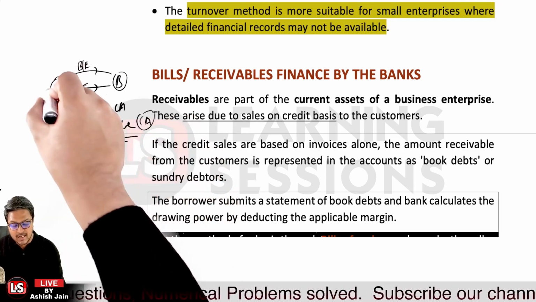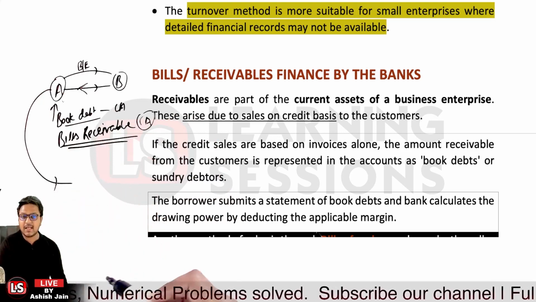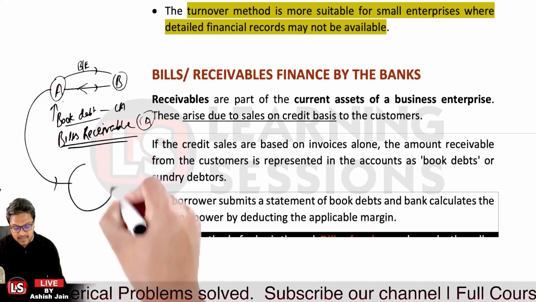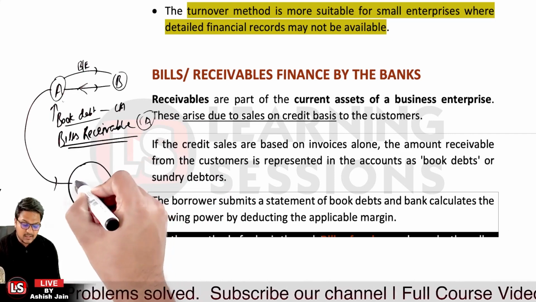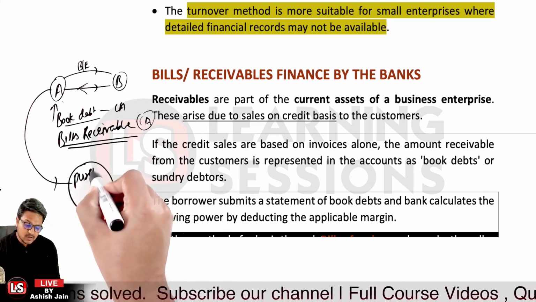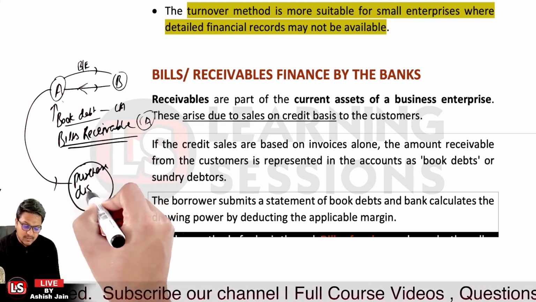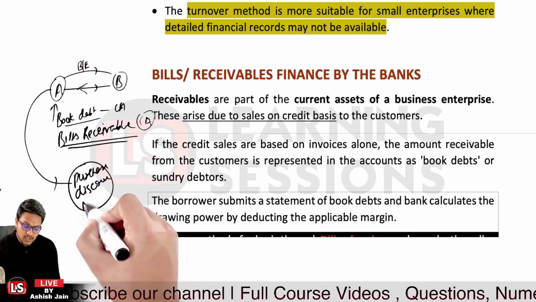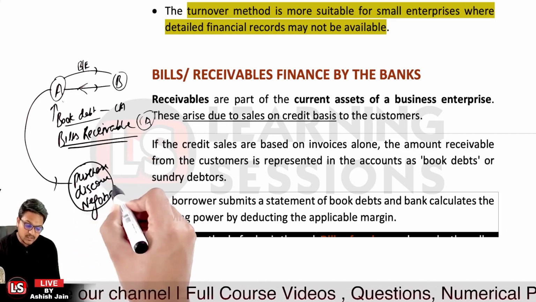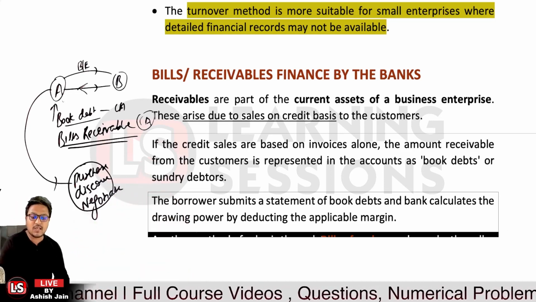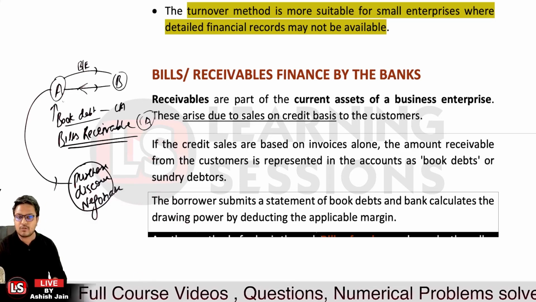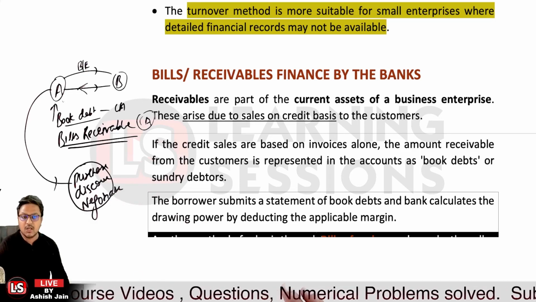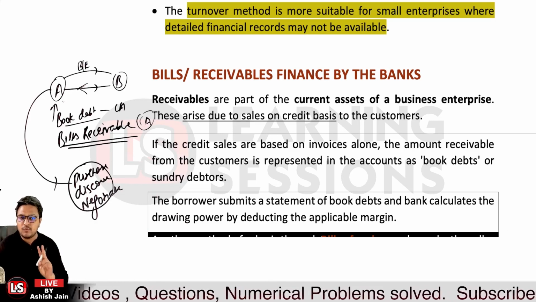Now person A can go to his bank and ask the bank to purchase the bills, to discount the bills, and to negotiate the bills. Here we have different terminologies related to different things, which we'll understand very shortly. Okay, now the bills are of two types.